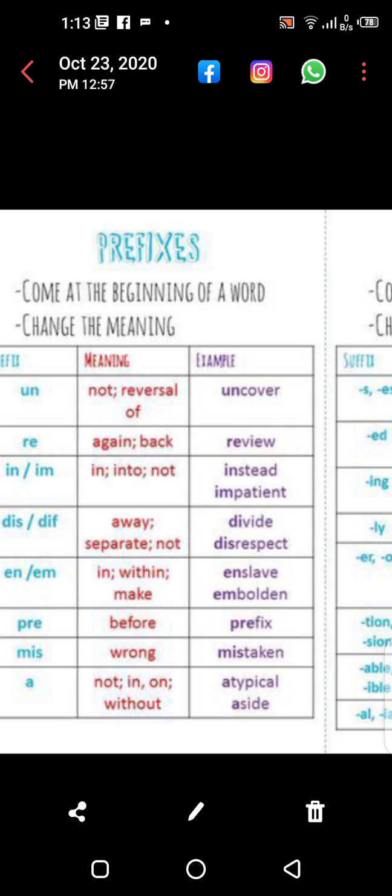N and M are used. N and M are prefixes because they are used at the beginning of the word. Enslave, embolden. Pre is a prefix and it is used before, meaning at the beginning. Miss is also a prefix and it is used before the beginning of the word: mistaken. A is also a prefix because it is used at the beginning of the word: atypical, aside.